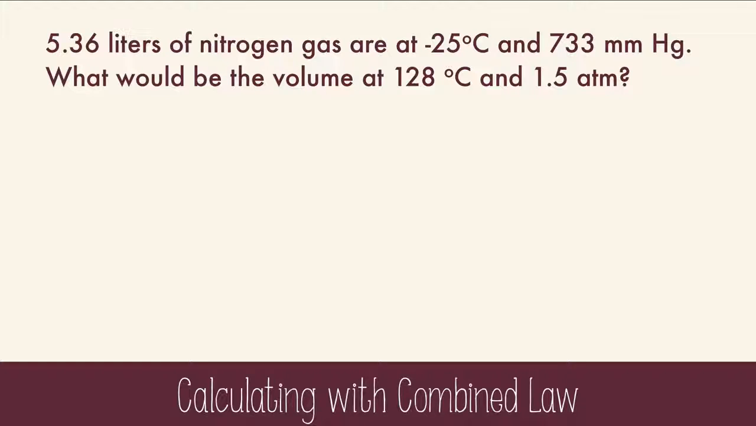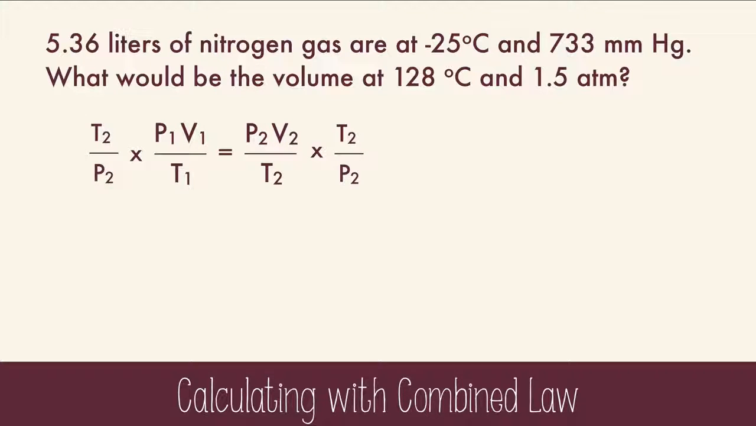5.36 liters of nitrogen gas are at negative 25 degrees Celsius and 733 millimeters mercury. What would be the volume at 128 degrees Celsius and 1.5 atmospheres? We're trying to find final volume, so let's rearrange this equation to get the V2 alone. We just have to multiply both sides by T2 over P2.